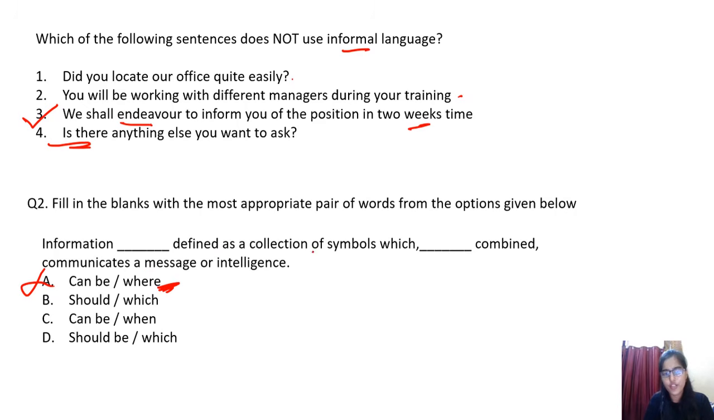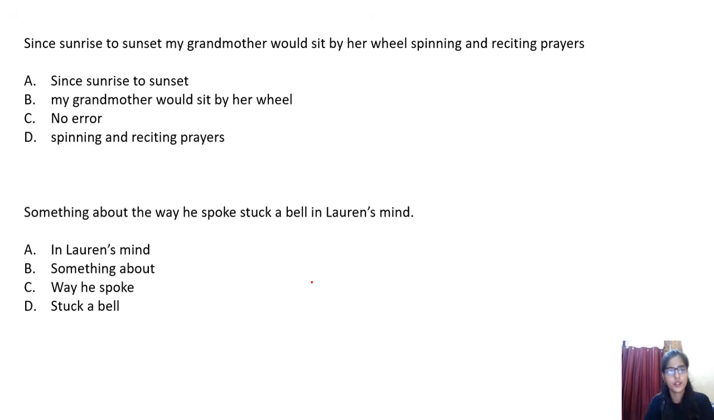Information should define as a collection of symbols which, okay, that's not making sense. Can be defined as a collection of symbols which when combined, okay. Should be defined as a collection? Well, it's not like there's a specific definition for information, so we cannot go with the "should be" part. So that's why option C will be the correct answer: information can be defined as a collection of symbols which when combined communicates a message or intelligence. So option C will be the correct answer for this.